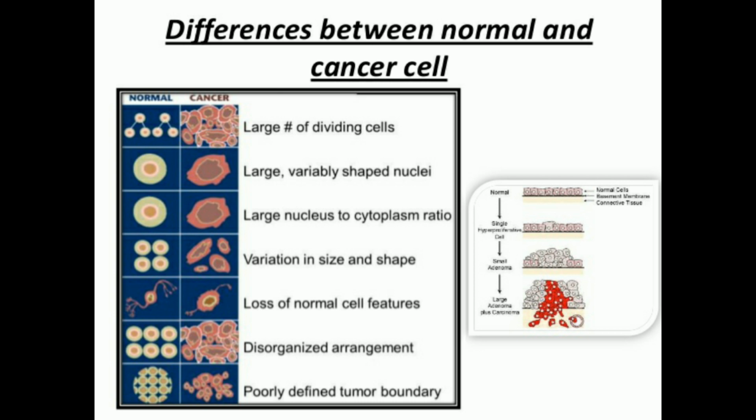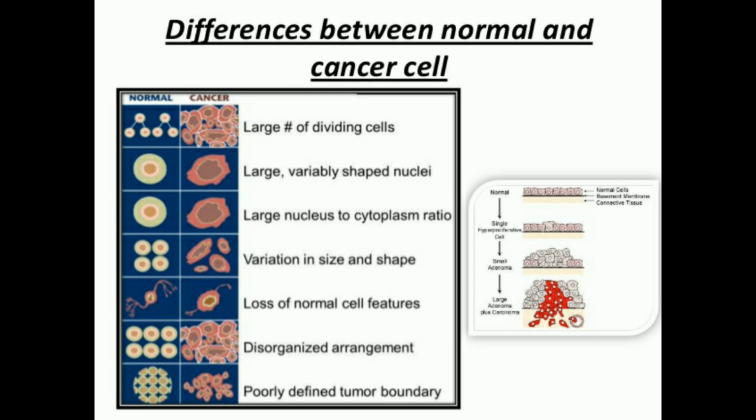Now there is a loss of normal cell features. That means if it is a skeletal cell, then they have a particular shape, they have particular nucleus, but if it is a rhabdomyosarcoma or if it is a cancer cell, they will lose their differentiation, they will lose their normal feature.